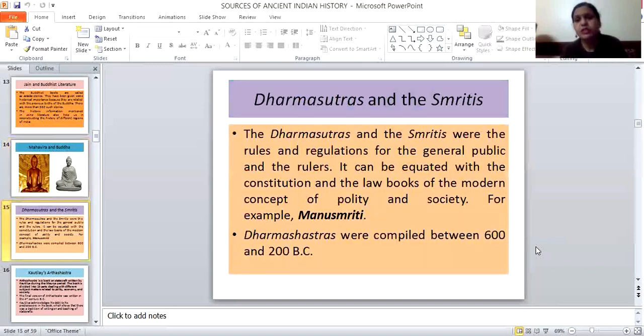Then Dharma Sutras and Smritis were rules and regulations for the general public and the rulers. They can be equated with the constitution and the law books of the modern concept of polity and society. For example, Manusmriti and Dharma Shastras were compiled between 600 and 200 BC.